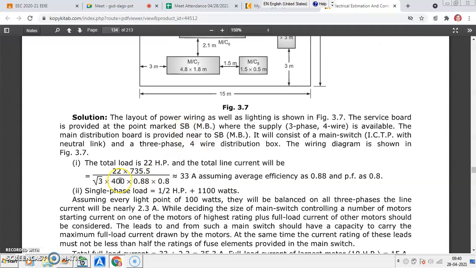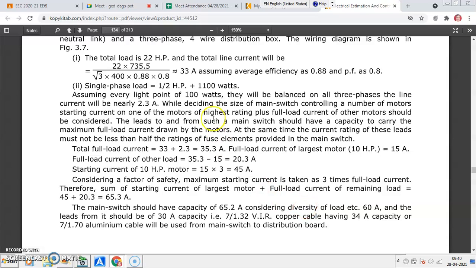Okay. Convert into watts, divided by root 3 VL IL cos phi, power factor is 0.8. Assume efficiency, you have to assume. You may assume 0.8, 0.75, 0.88. Here it is assumed. Single phase load, half HP plus 1100 watts, assuming light and fan points of 100 watts. So the 3-phase line current will be calculated. Here you have calculated the 3-phase current, 33 ampere.